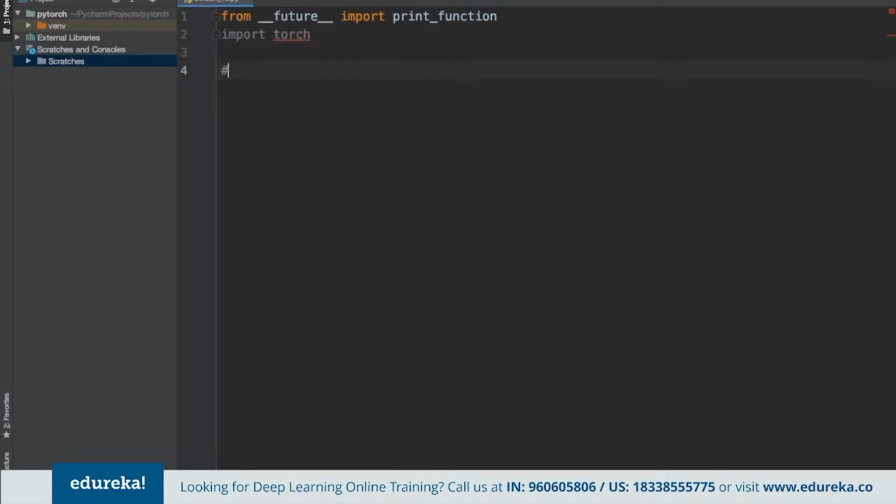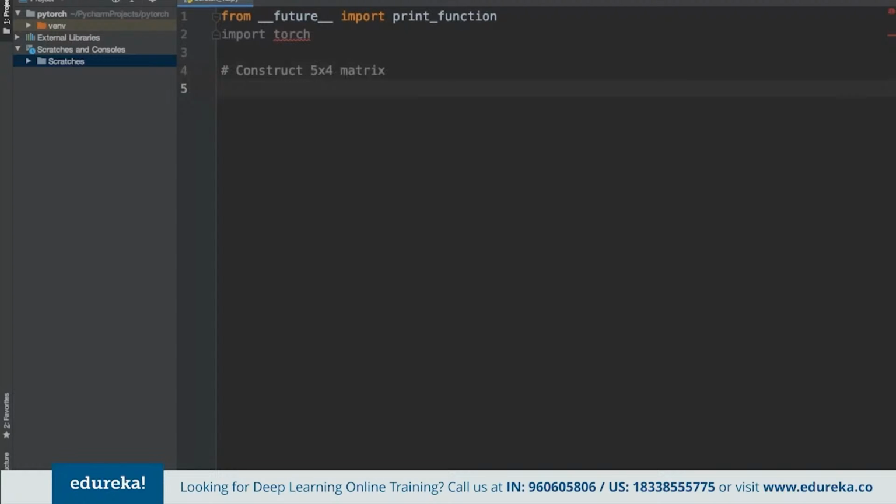Now what we are trying to do is, suppose we want to construct a 5 by 3, or suppose 5 by 4 matrix. Suppose here we want to create a 5 by 4 matrix.